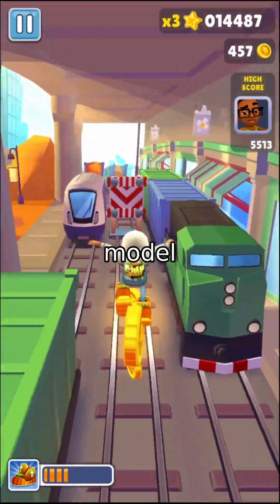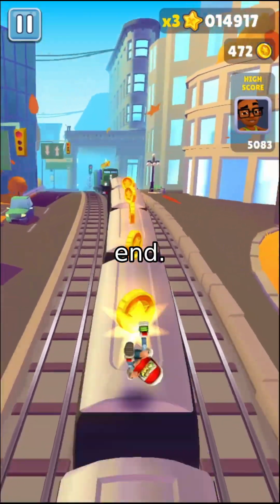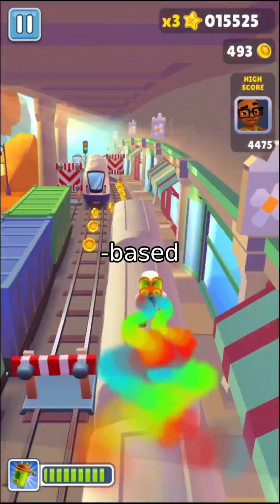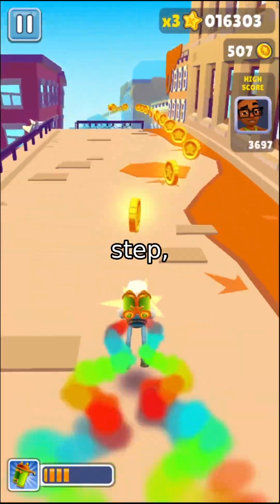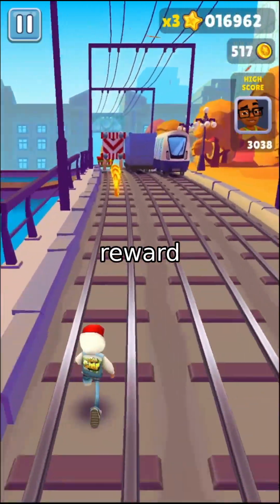Imagine training a text-to-image model to generate perfect, detailed artwork, but the only feedback it gets is a single score at the very end. That's the reality of current reinforcement learning methods for diffusion and flow-based models. The model learns from the final image, but the path it takes to get there, every step, every decision, remains largely invisible. This leads to a critical problem: reward sparsity.